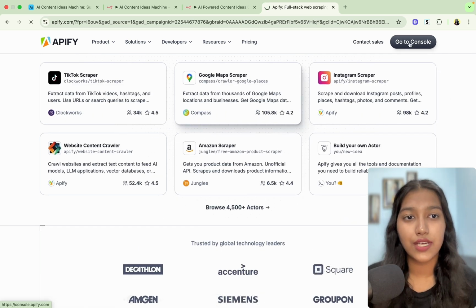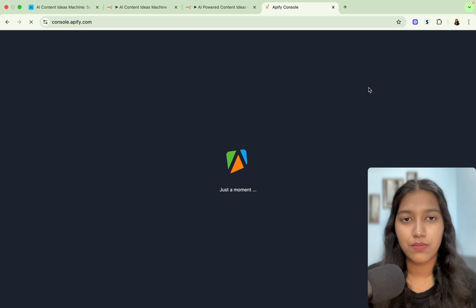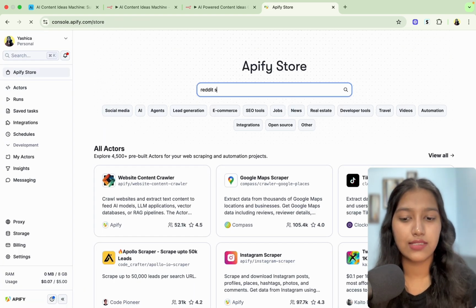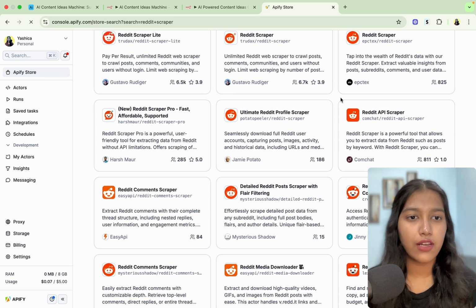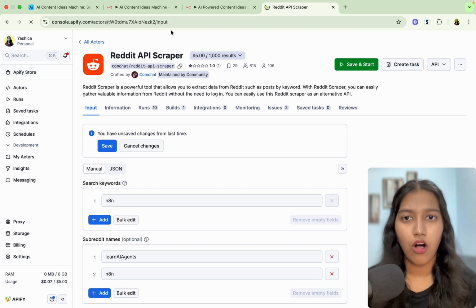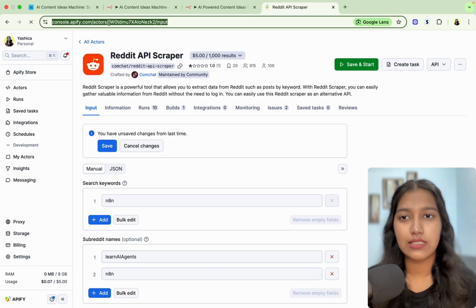So once you've created an account, go to your account. After that, go to Apify store and search for Reddit scraper. Scroll down and look for this scraper that says com-chat/reddit-api-scraper. After that, click on it. Also, I'll try to include the link to this actor in the resources so that you can go directly to this actor instead of searching.